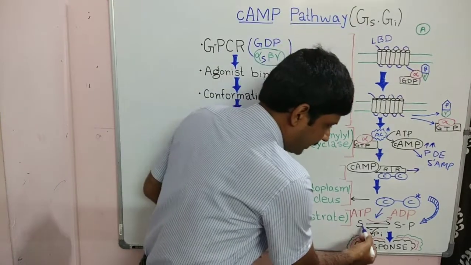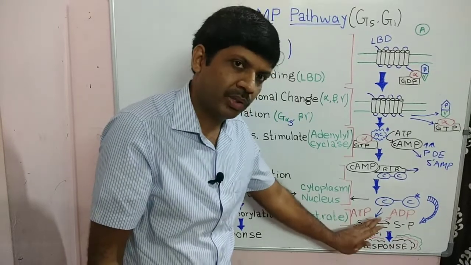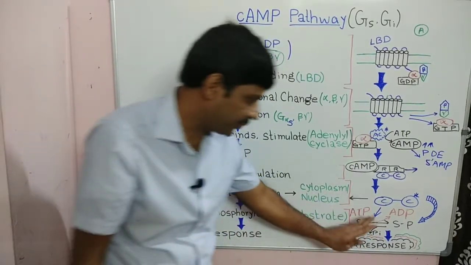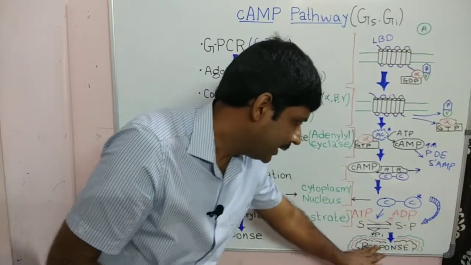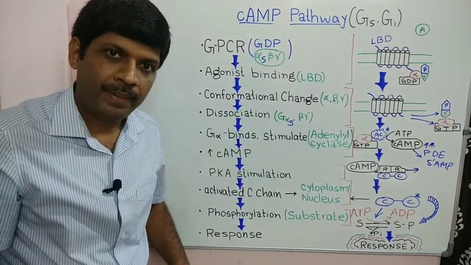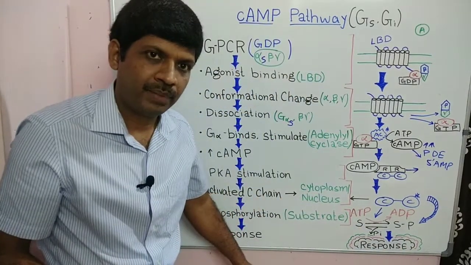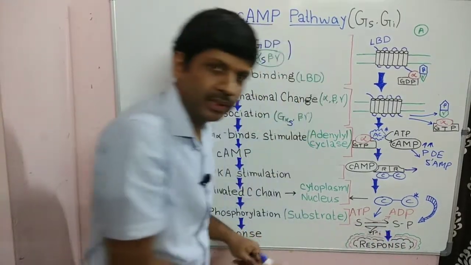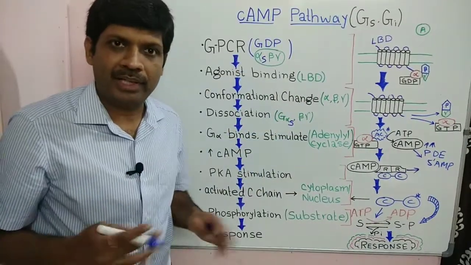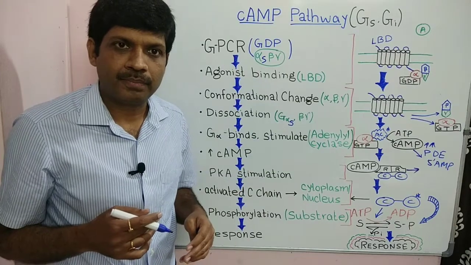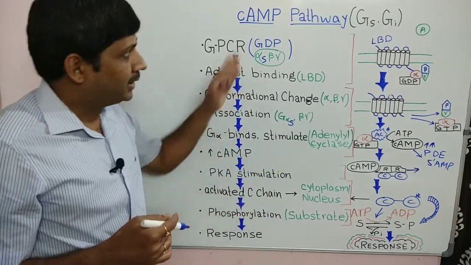The phosphate is added, or there is activation of the substrate by addition of a phosphate group from ATP, and then there is a response given by the phosphorylated substrate. This is a bidirectional process. When the phosphate is released, then the substrate becomes inactive and ready for next activation. So these are the various steps which go on in the Gs type.